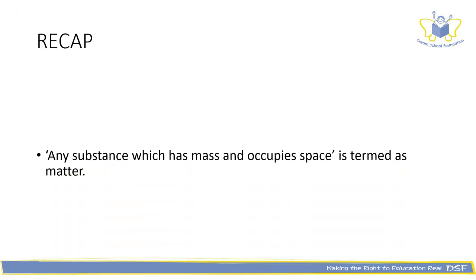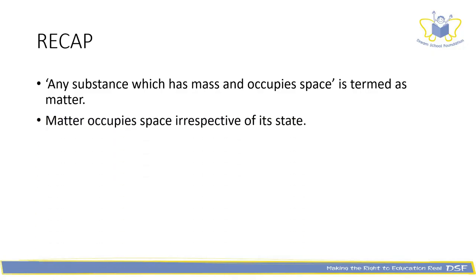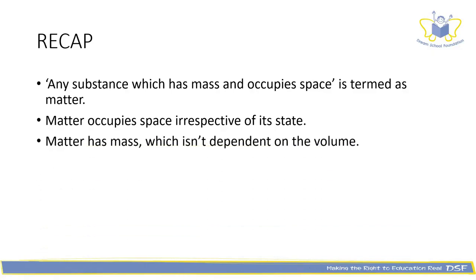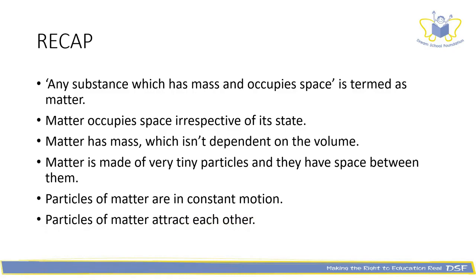Now let us recap what we have learned till now. Any substance which has mass and occupies space is termed as matter. Matter occupies space irrespective of its state. Matter has mass which isn't dependent on the volume. Matter is made of very tiny particles and they have space between them. Particles of matter are in constant motion. Finally, particles of matter attract each other.